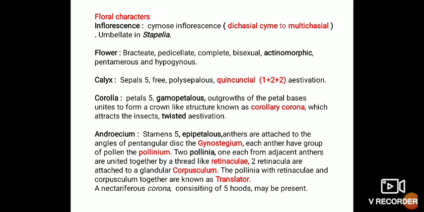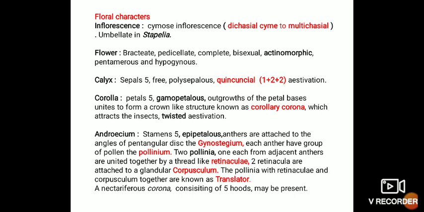Coming to corolla, the number of petals is 5, gamopetalous, and the outgrowths of the petal bases unite to form a crown-like structure known as the corolline corona, which attracts the insects, and they are twisted in nature. Coming to androecium, a special type of stamens is arranged here. The number of stamens is 5, epipetalous in nature.